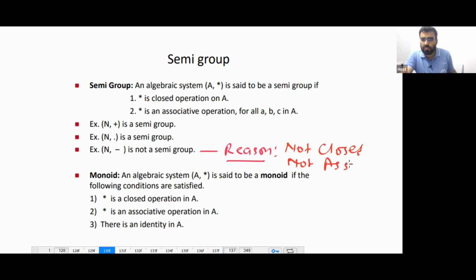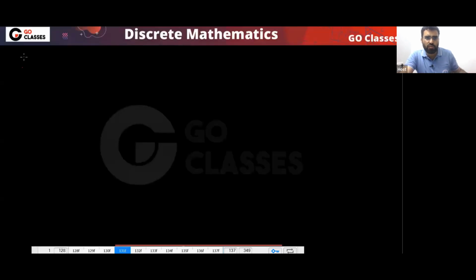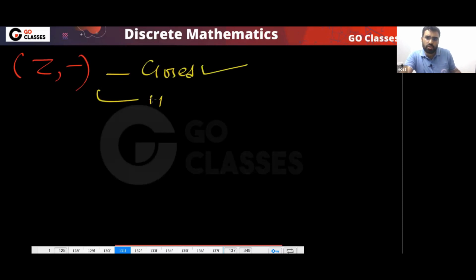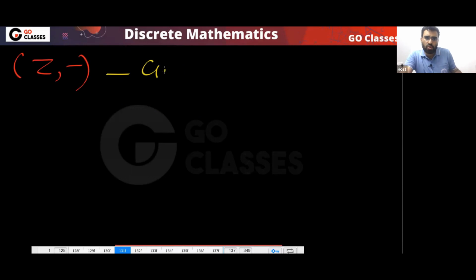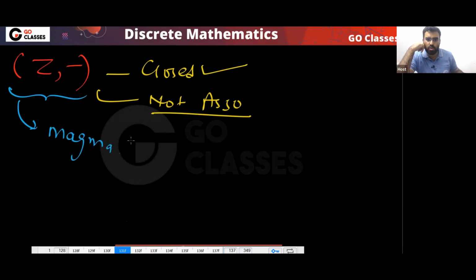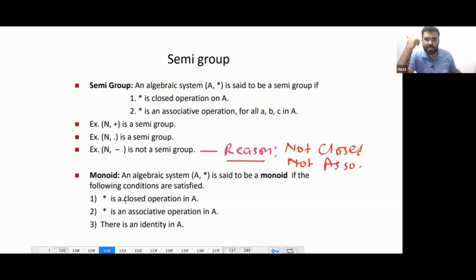Both of them. And what about set of integers comma subtraction? This is closed. You know, the closure property is there, but this is not associative. You know that subtraction is not associative. So what can I say about this structure? Which name should I give to this structure? So that is magma. Okay. Or groupoid. Or simply algebraic structure. What is monoid? Monoid has identity. Monoid also has identity property. So there should be identity property also.